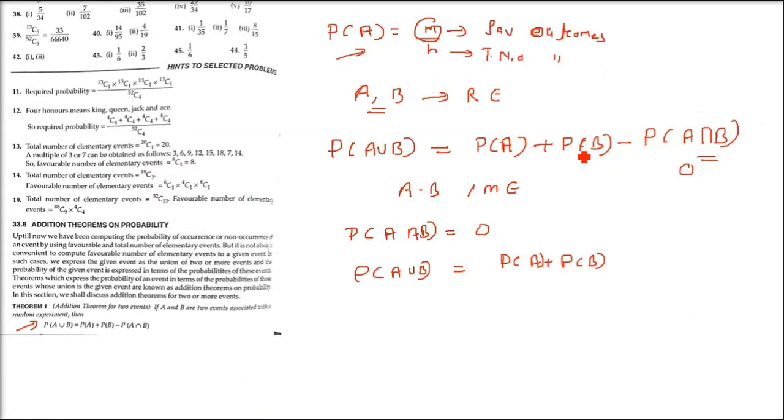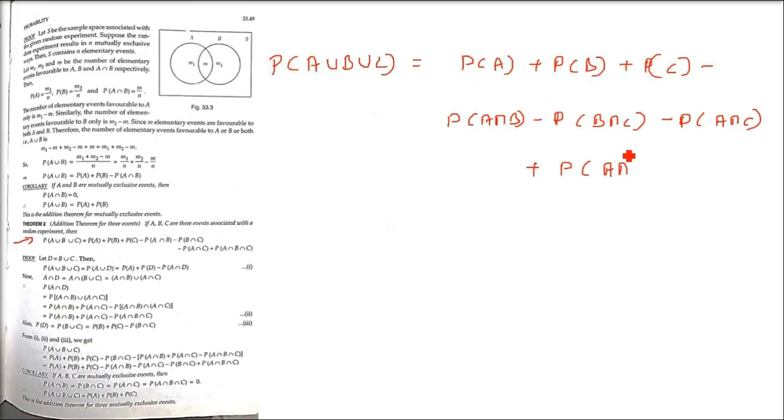Please remember, we have to add here, because in the previous theorem you might have seen that the two intersection, meaning pairwise intersection, was subtracted. Here also pairwise intersection is subtracted, but we are adding when all three are happening. It will be very clear with the Venn diagram, but we are not discussing it right now. This is theorem number 2. Again, if A, B, C are mutually exclusive, all four of these intersection parts will be 0. Only P(A) plus P(B) plus P(C) will remain.